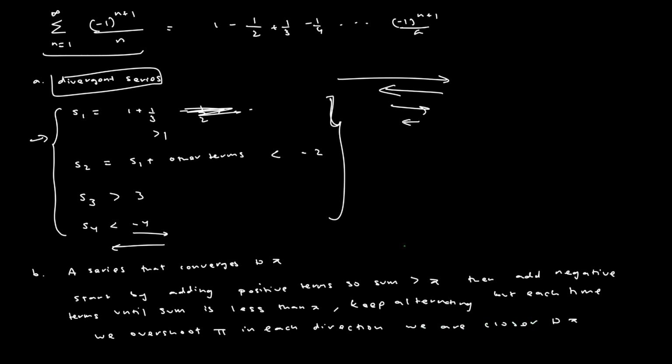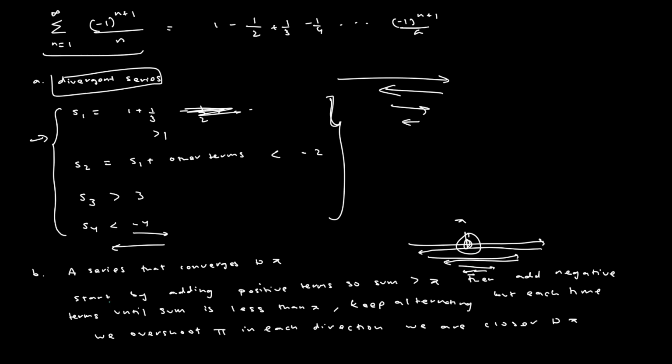So in other words, let's say we want to converge at pi. The first time we're going to overshoot pi in the positive direction. Then we add negative terms until we overshoot pi in the negative direction. And then we keep flipping. But each time we overshoot by less and less, in a way that we're going to get closer and closer to pi itself. And in that case, in the limit, as we go towards the infinite sum, we're going to end up at pi because the way that we're overshooting is getting closer and closer to pi.